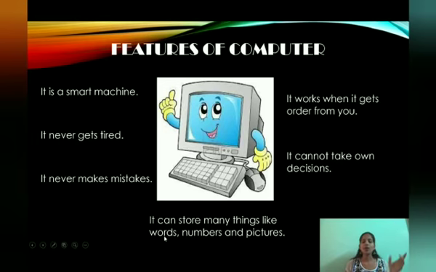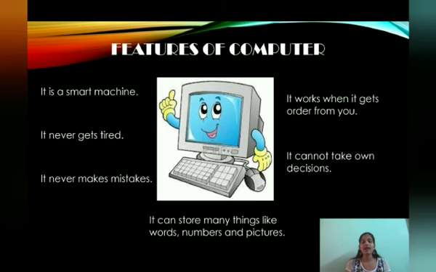And it can store many things like words, numbers and pictures. So in the computer we can store a lot of data like words, numbers and pictures. For example, take your mobile phone. In your home, you'll be having a mobile phone, right? Whenever your mom or father has taken pictures of you, they will be stored in the mobile phone, right? Whenever you want to look at them, you can open the gallery and watch the pictures, right? Because it is storing, it is like a memory.